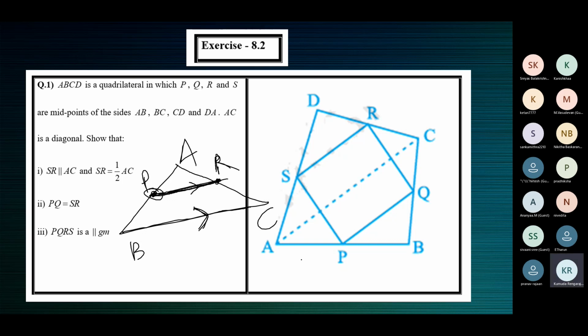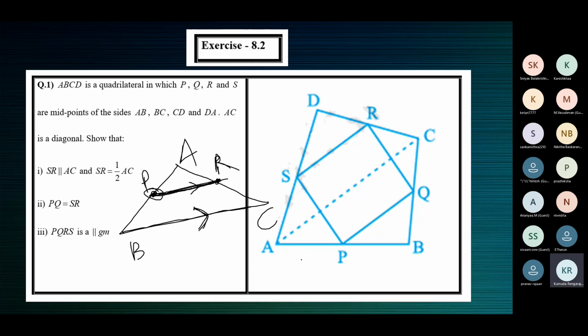A line drawn, look at the figure, through the midpoint of any one side of the triangle. Here that one side is AB and the midpoint is P. Through P we have a line drawn parallel to the second side BC. If a line is drawn through the midpoint of one side of a triangle parallel to the second side, then the result is that it bisects the third side. That is, R is the midpoint of AC.